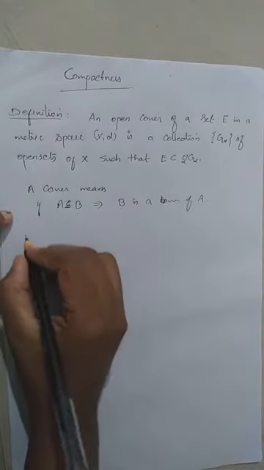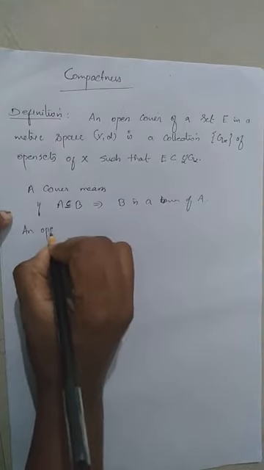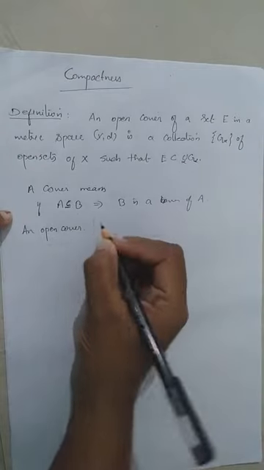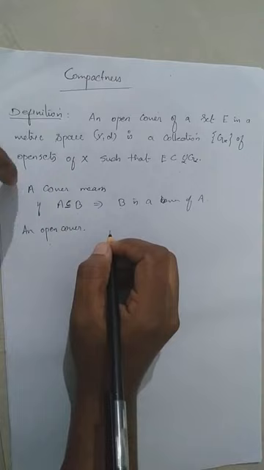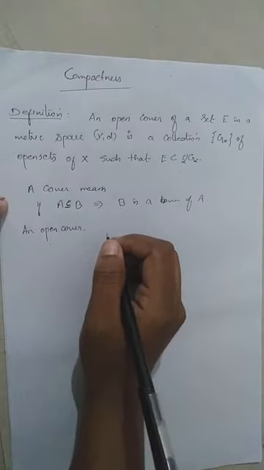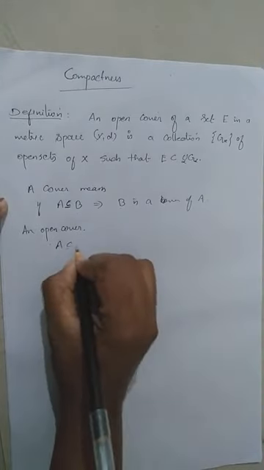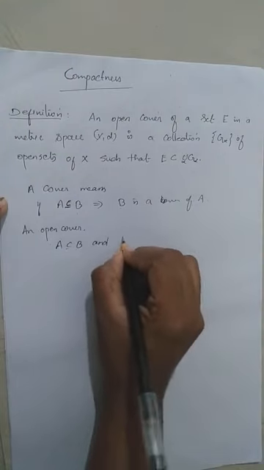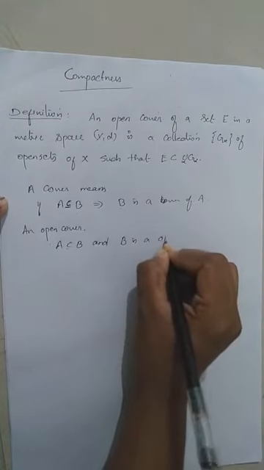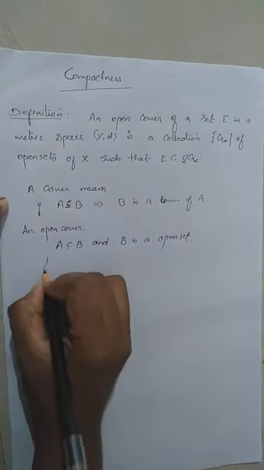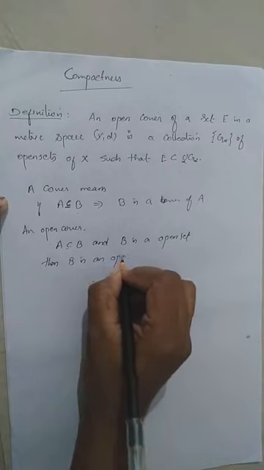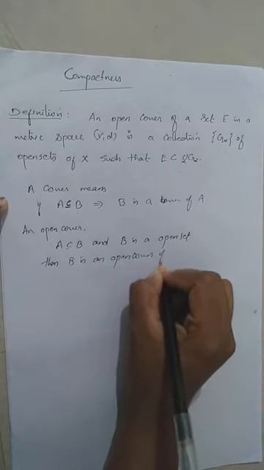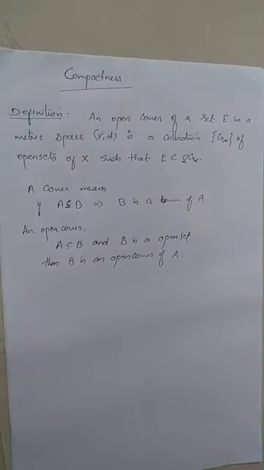So an open cover means it is a cover in which the set is open. That means if A is contained in B and B is an open set, then B is an open cover of A. This is the case of two sets in a metric space.